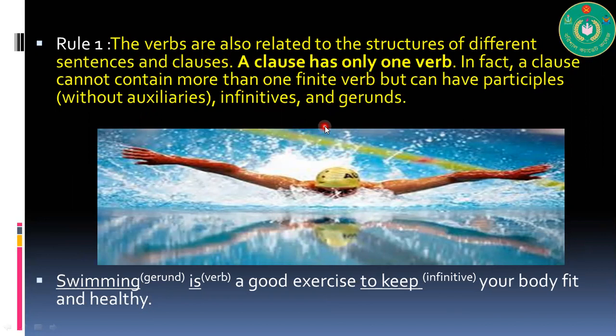In fact, a clause cannot contain more than one finite verb, but can have participles, infinitives. So what is this? If you have more than one verb in a sentence, you must be aware that only one verb will be the main verb or finite verb. The rest will be either infinitive or gerund. Look at the example. Swimming is a good exercise to keep your body fit and healthy.